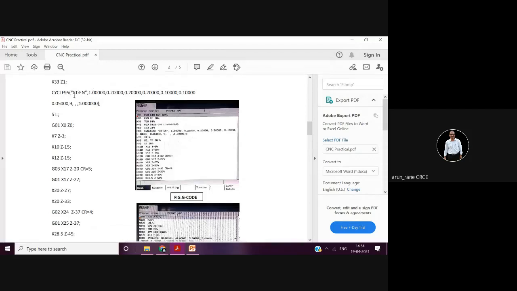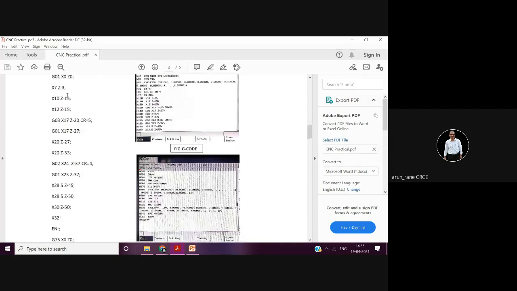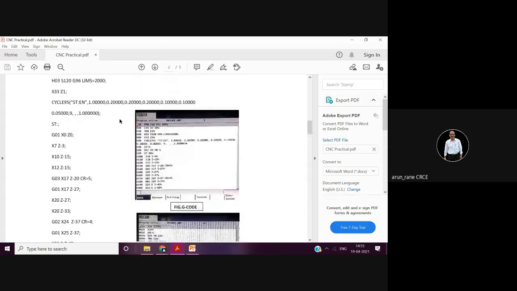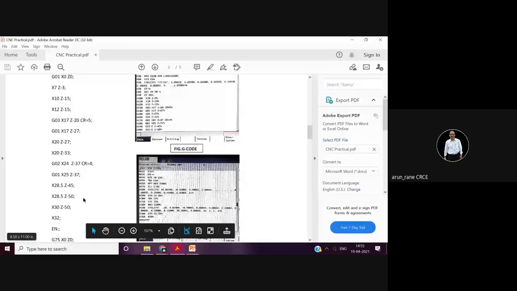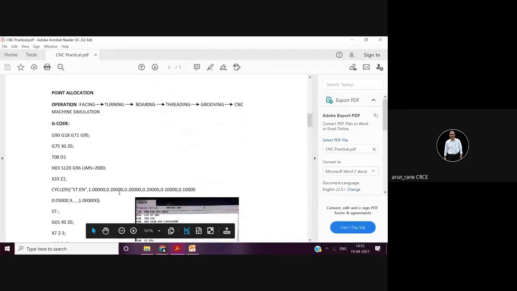So in cycle 95, we have mentioned here start to end, and then it will look for where is this start in the main program and where is this end, and according to this program it will execute the machining operation like this, like this, and finally it will take one cut as per the profile, keeping the allowances which are mentioned here, 0.2, 0.2, 0.1, 0.1 in exchange here.